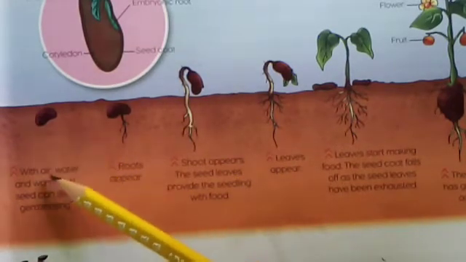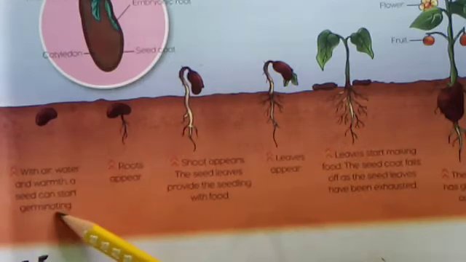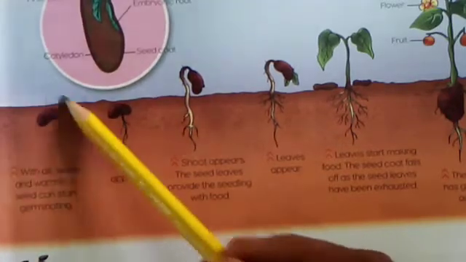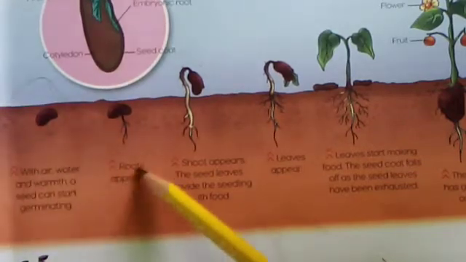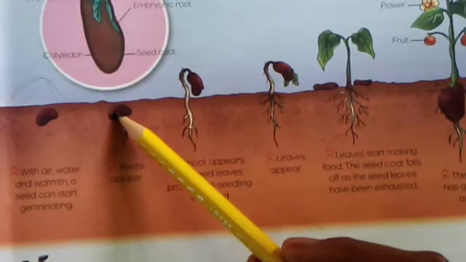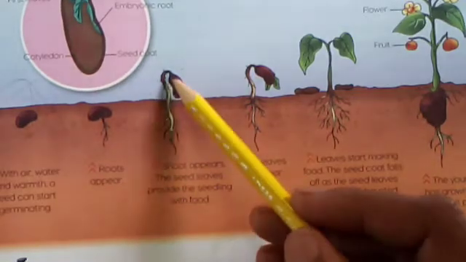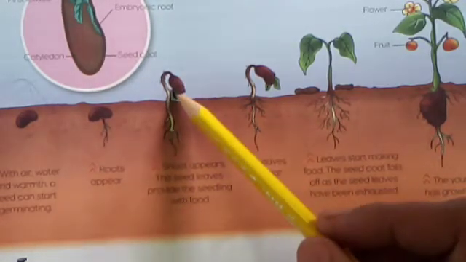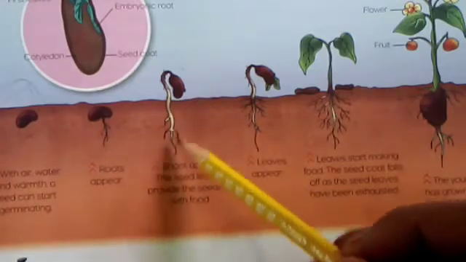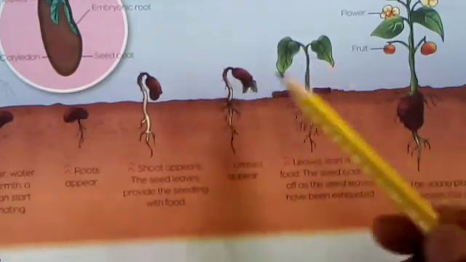Here is the seed. With air, water and warmth, a seed can start germinating. Here is the seed which is going to start germinating. Some roots originate from this seed. Now the shoot appears, and the seed leaves provide for the seedling. What is shoot? Shoot is basically the upper part. So now shoots are going to appear. Here are leaves that appear on the seed.